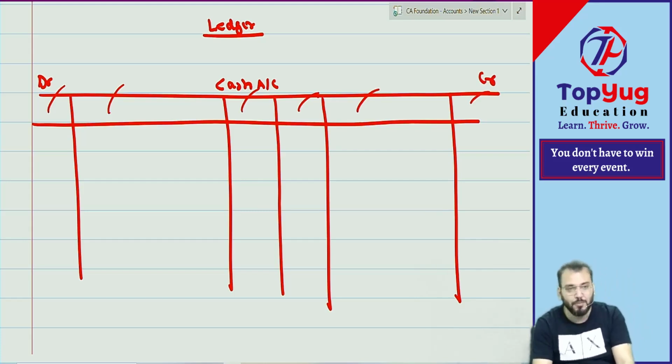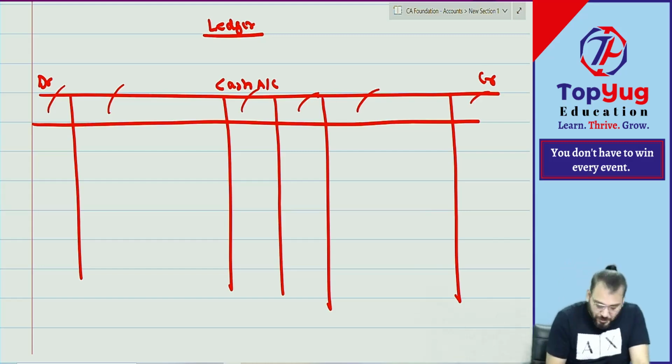Account is in T-shape format. I'm not writing date, particulars, amount; you can write them down, but don't waste your time. We will open all accounts. I am also opening, you also open. Got it?